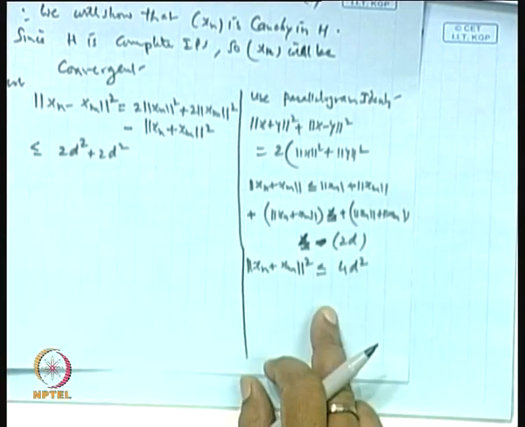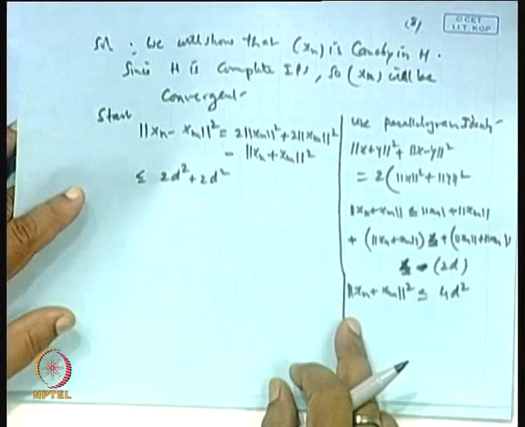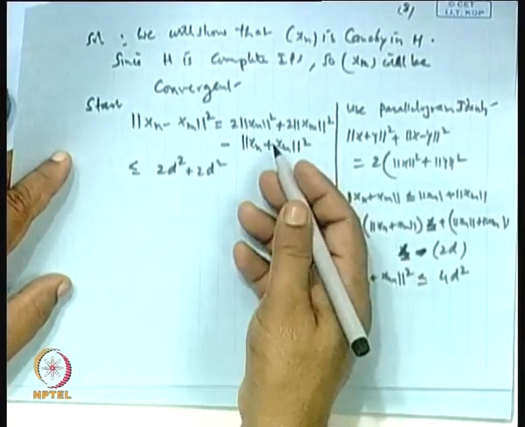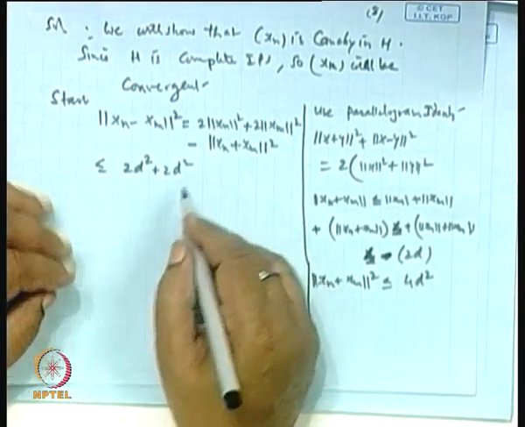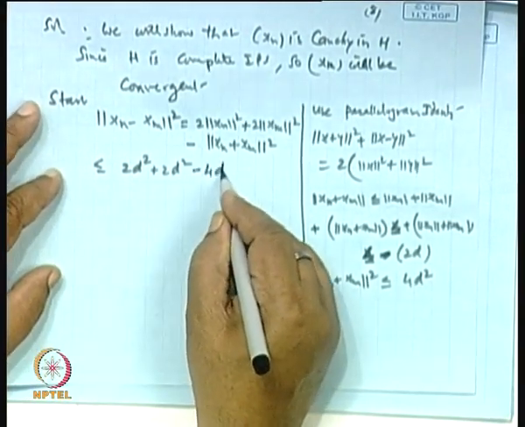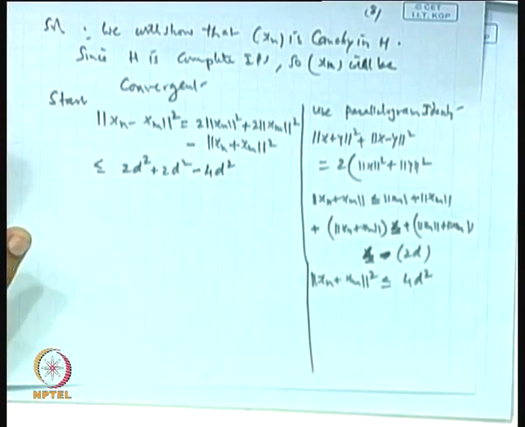Now, you put the minus sign, okay. So you are getting this from here, this is minus 4d squared. So it is minus 4d squared, okay, minus 4d squared. Why is it less than or equal to coming? Will it be less than or equal to or greater than? Sir, if the norm of x_m plus x_n is less than or equal to 4d, then the minus of d will be greater than or equal to.